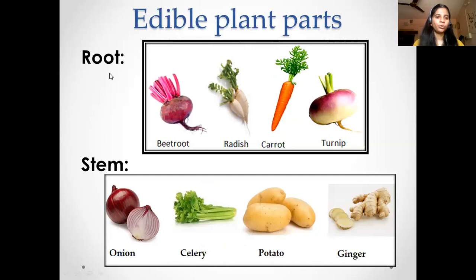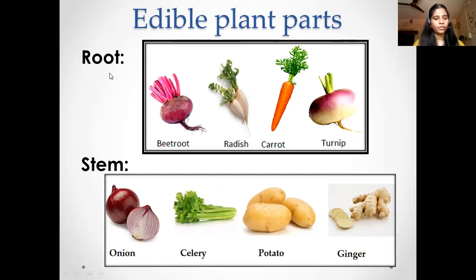So first we have the root. There are some edible roots. You cannot eat all the roots, but there are some roots which are edible. For example, we have the beetroot, the radish, the carrot, and the turnip. Then we have some edible stems. You cannot eat the stem of any plant, but there are some which are edible. So you have the onion, the celery, the potato, and the ginger. So these are the edible roots and stems.